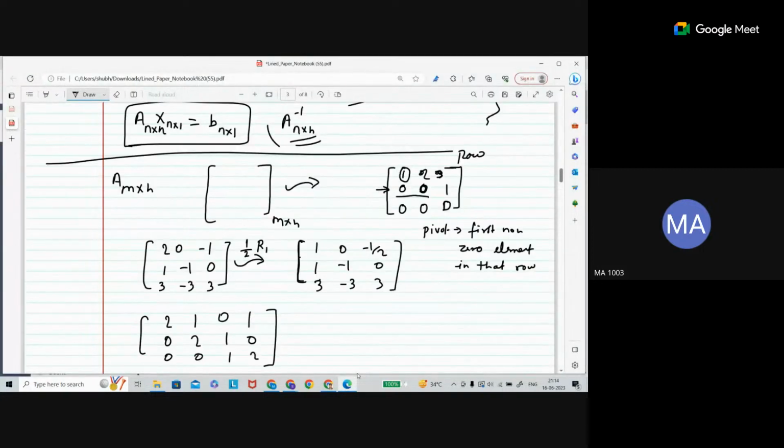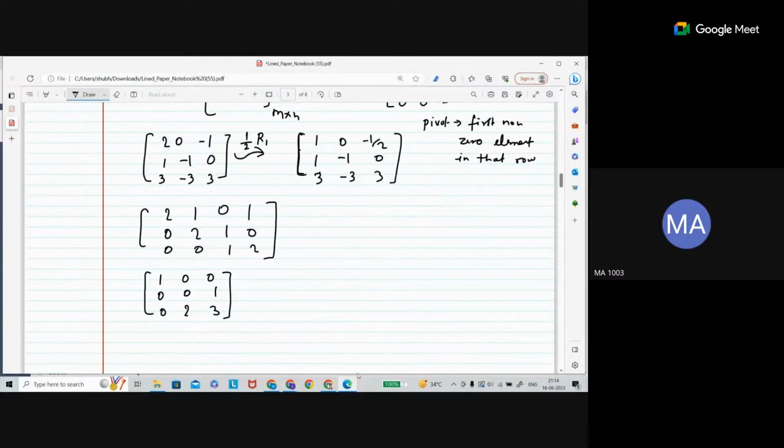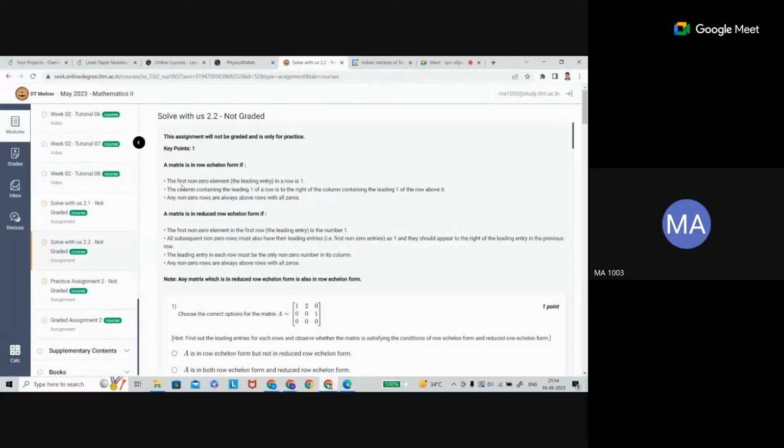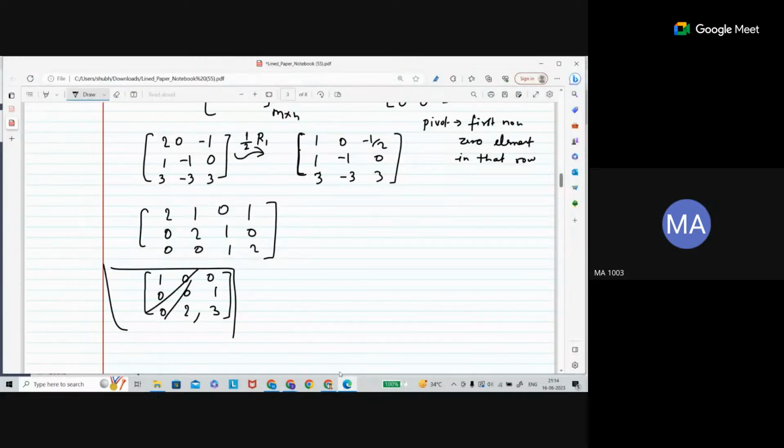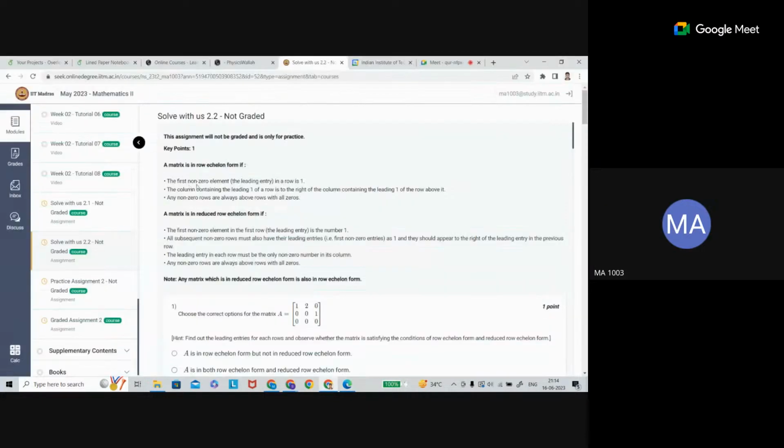Now let me write this example here. I'm taking this example. What is the word? First non-zero element. This applies for any row, not just the first row. So the first non-zero element in any row should be 1.